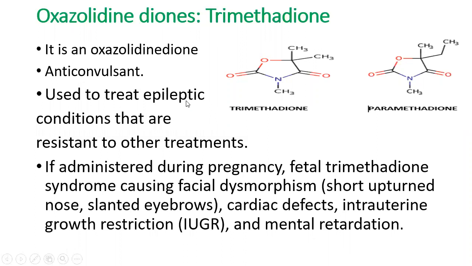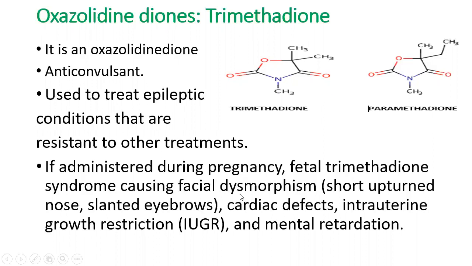So this oxazolidinedione, trimethadione, is an anticonvulsant. It is used to treat epileptic conditions that are resistant to other treatments. That is, it is used in the treatment of different types of epilepsy. And this particular drug should not be given during pregnancy because it will cause trimethadione syndrome.